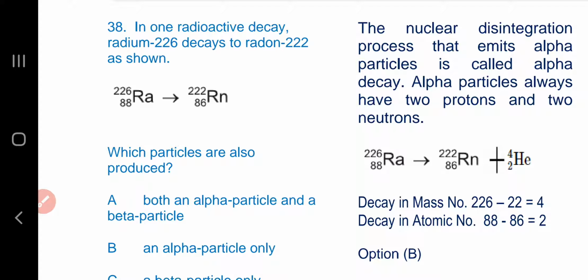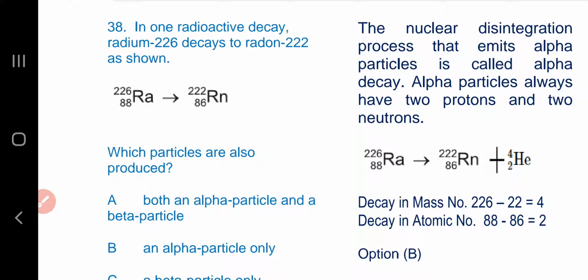So if we see the disintegration equation, the atomic weight is decreased by 4 from 226 to 222, whereas atomic number is decreased by 2 from 88 to 86. And in this process, an alpha particle is released whose atomic mass is 4 and whose atomic number is 2.